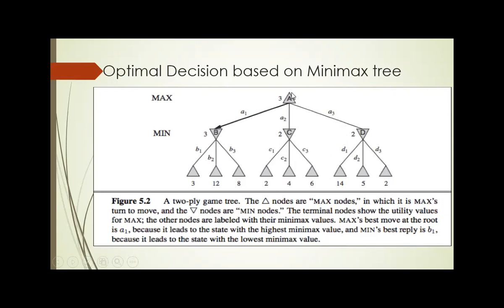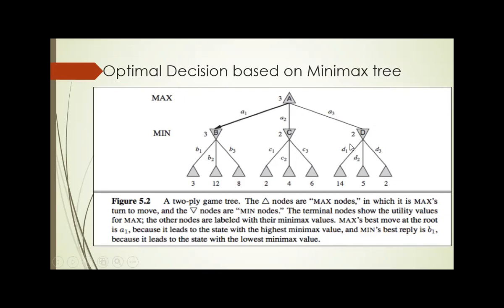Next, it is the chance for the max player. Here the max player is in the root node. So the max player always prefers the successor with the maximum value. So by executing the action A1, it finds the value of this node B. Its value is 3. After that, it executes the action A2 and checks the value of C. Its value is 2. After that, it executes action A3 and checks the value of D, and its value is also 2.